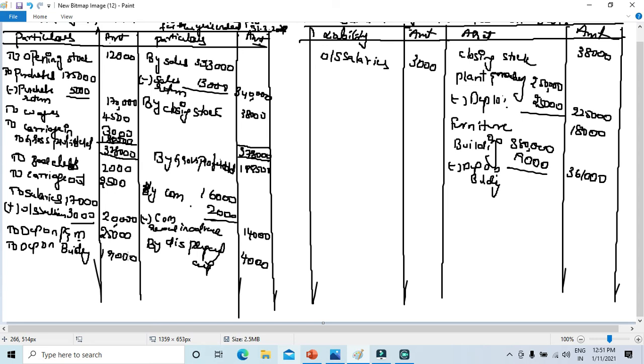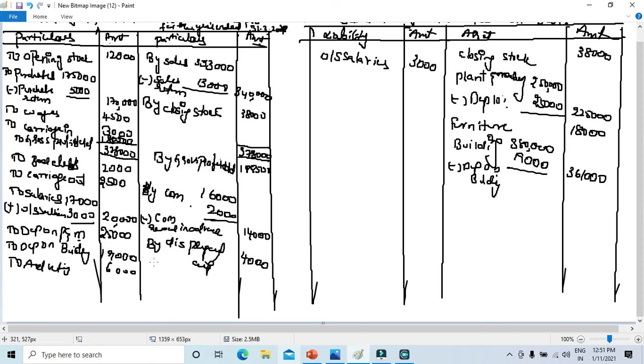So here we have taken all the items. On the debit side we have to take few items like advertising. Advertising is 6,000. So now we have taken almost all the items, nothing to take now.